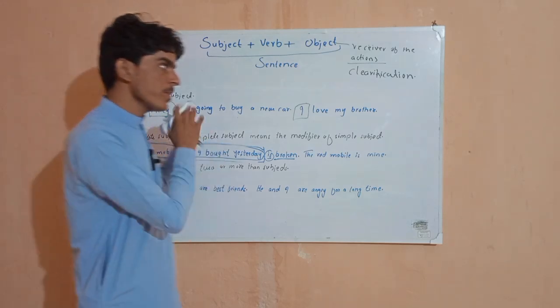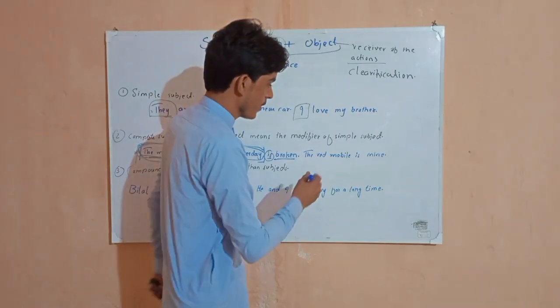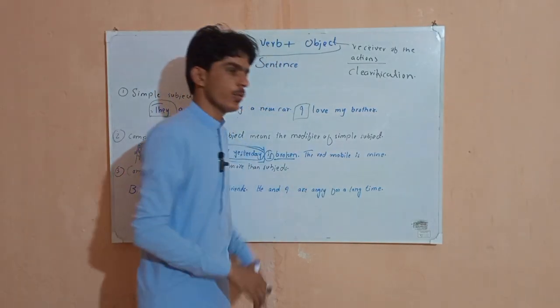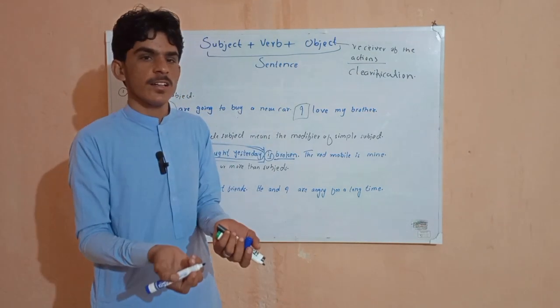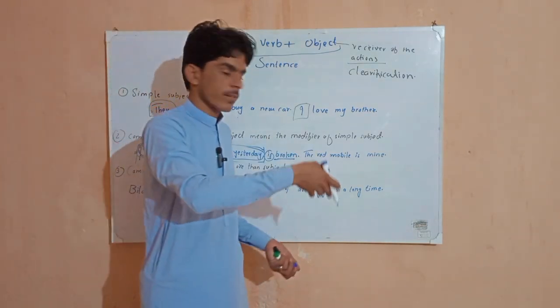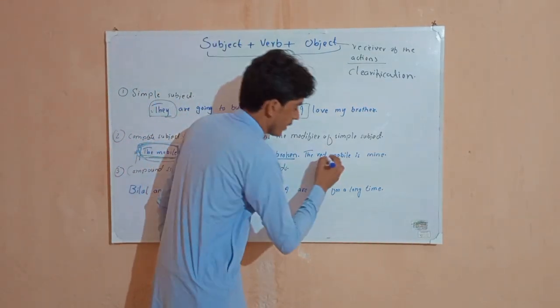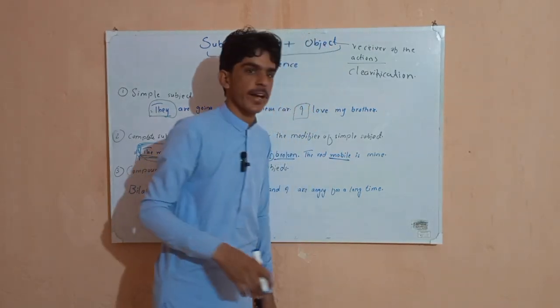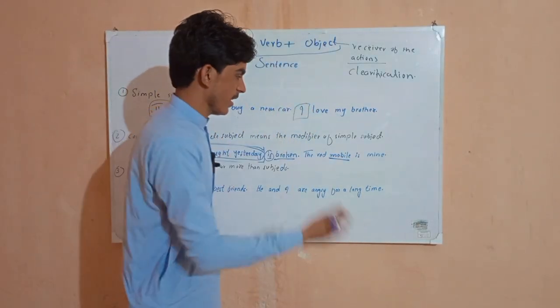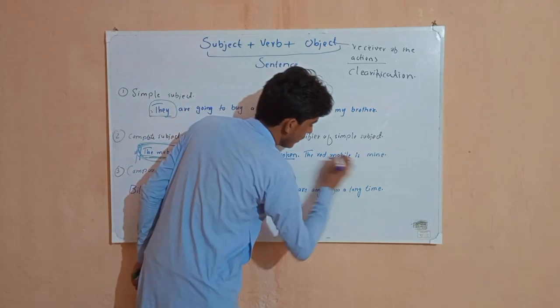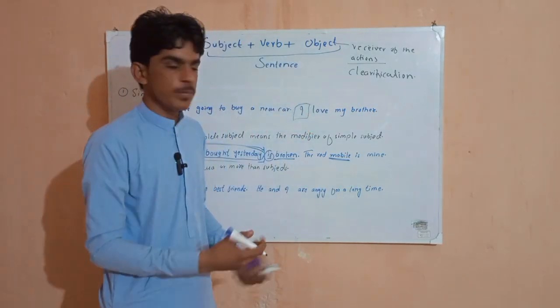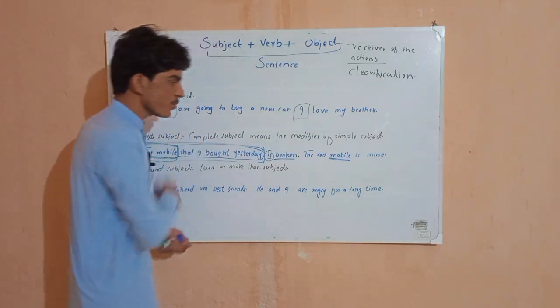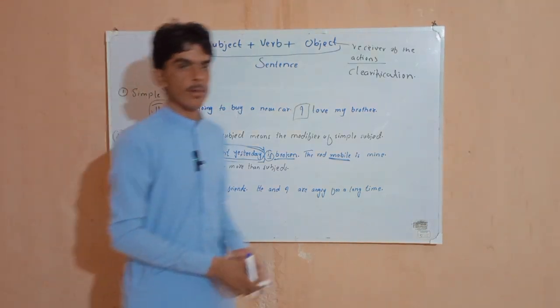When we see the previous definition, the subject is the doer of the action, and if not, then the one on whom the action is happening, or the one we are talking about. So that is our subject according to the definition. But for the complete subject, which mobile?